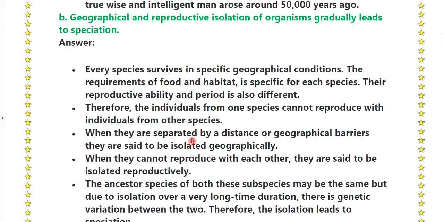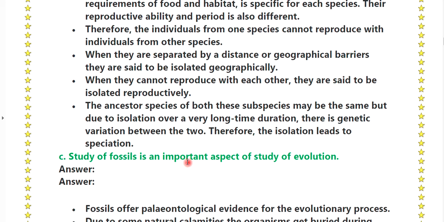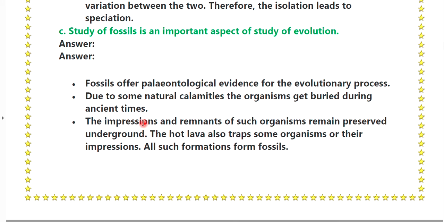When they are separated by distance or geographical barriers, they are said to be isolated geographically. When they cannot reproduce with each other, they are said to be isolated reproductively. The ancestor species of both these subspecies may be the same, but due to isolation over a very long time duration, there is a genetic variation between the two. Therefore, isolation leads to speciation.